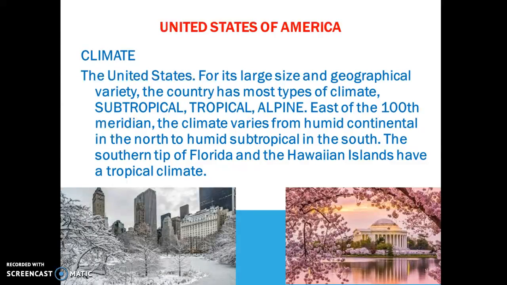It's typical to see in winter snow and very cold climate. With spring, you can see, for example, a photograph taken of the White House with blossoms, on a tree, I don't know which tree it is.